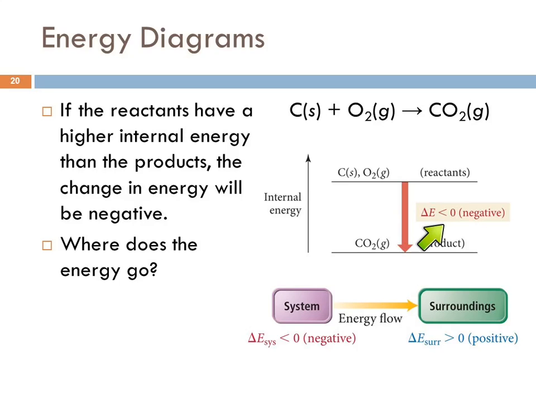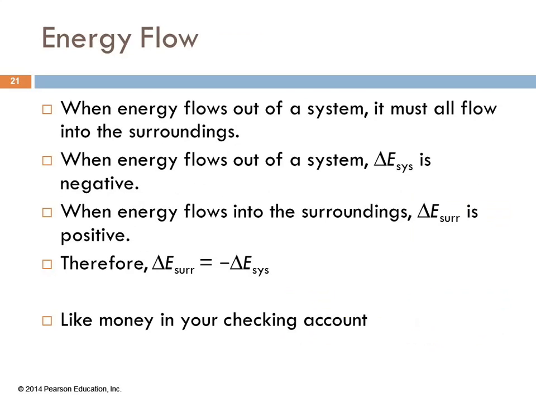So the change in energy is less than 0, it's negative. That means energy left the system. Where did it go? Into the surroundings. Okay? When energy flows out of the system, it has to all go into the surroundings.